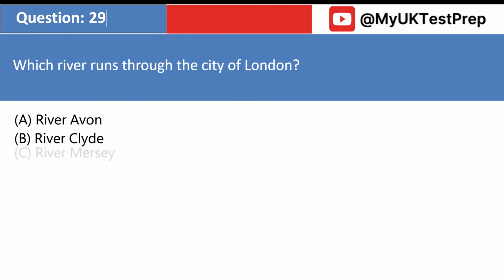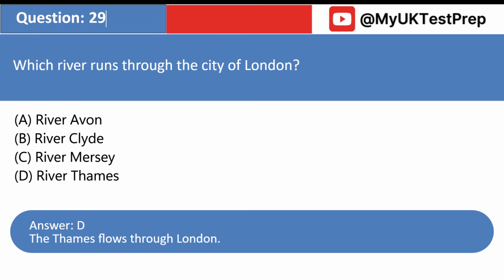Which river runs through the City of London? A. River Avon. B. River Clyde. C. River Mersey. D. River Thames. Answer: D. The Thames flows through London.